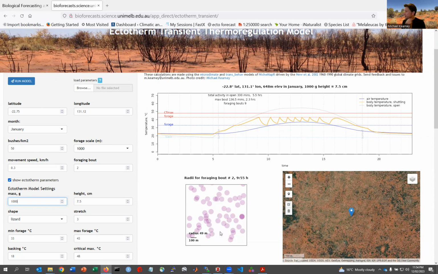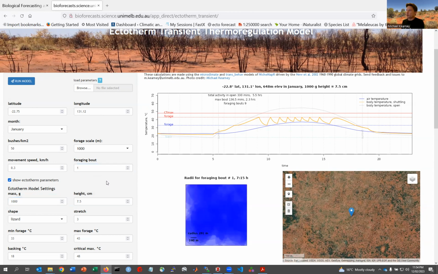And you can see that the animal could have potentially moved around a little bit in the habitat, but there are situations where it may not have been able to in this random assortment of bushes, and also potentially in this scene here. This is foraging bout number 2, but if we choose foraging bout number 1, you can see that the foraging radii are very large because it has quite a long time to move before it heats up to the maximum foraging temperature.